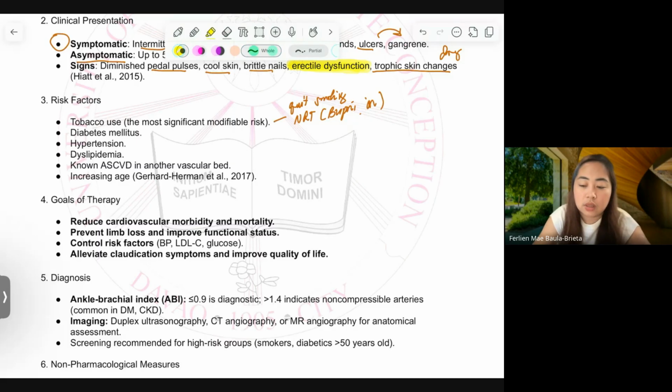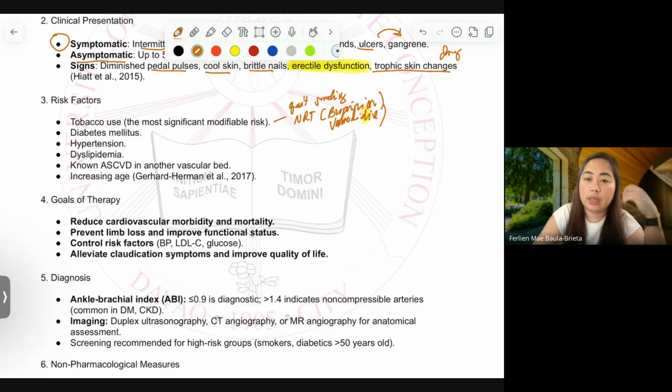What else do we give for nicotine replacement therapy? That's your assignment. That is one of your expected roles, to promote NRT so that the patient will minimize smoking and eventually quit smoking and avoid cold turkey.